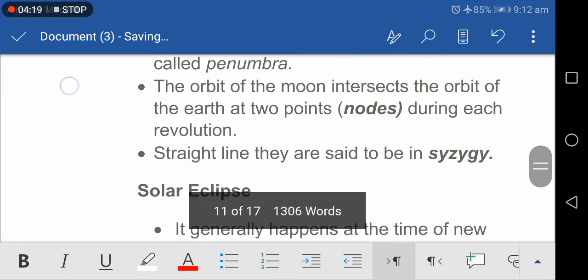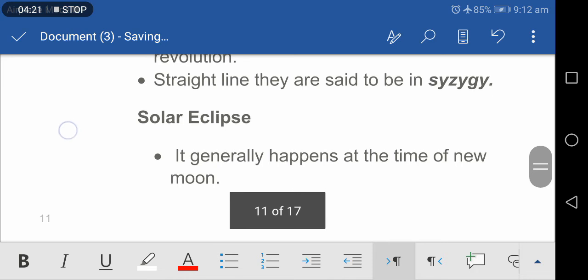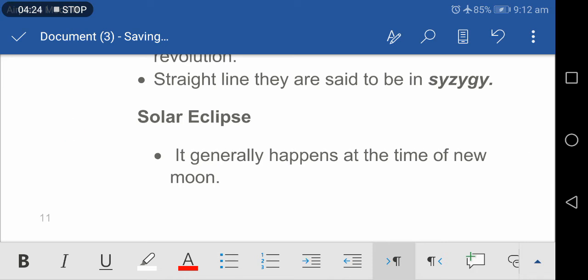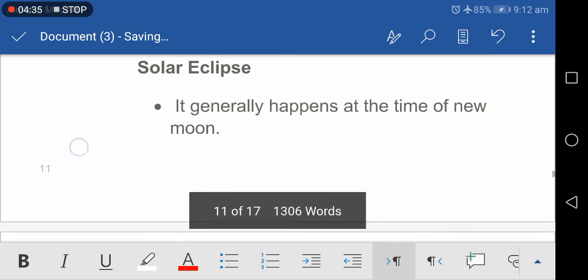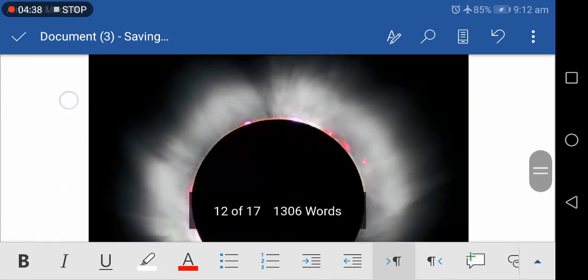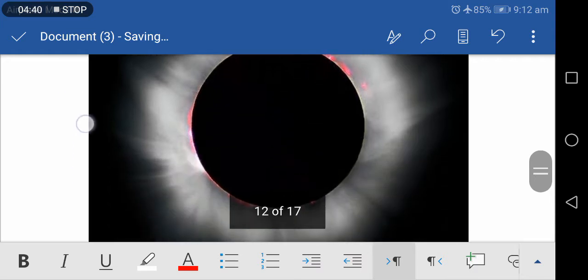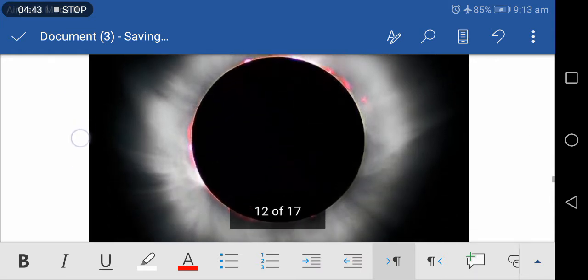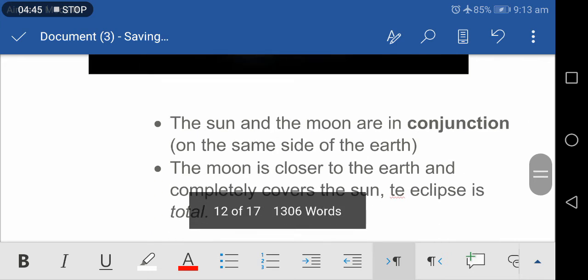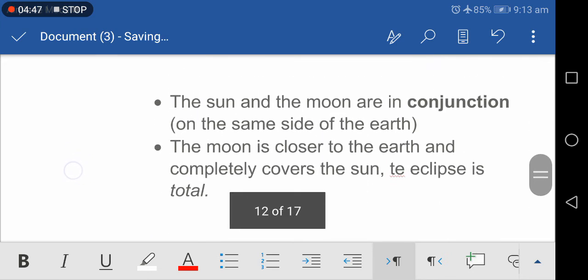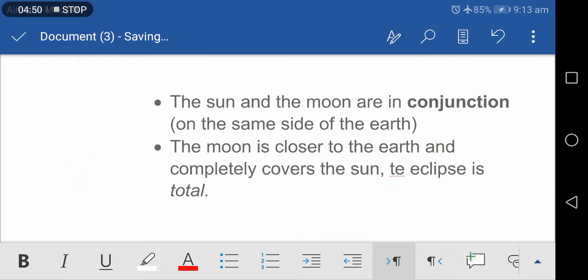Solar eclipse. Next topic is solar eclipse. A solar eclipse occurs when the moon comes in between the earth and the sun. It obscures the sun completely or partially. It generally happens at the time of new moon. This is the solar eclipse. Everyone knows the solar eclipse, and at such a time the sun and the moon are in conjunction on the same side of the earth.